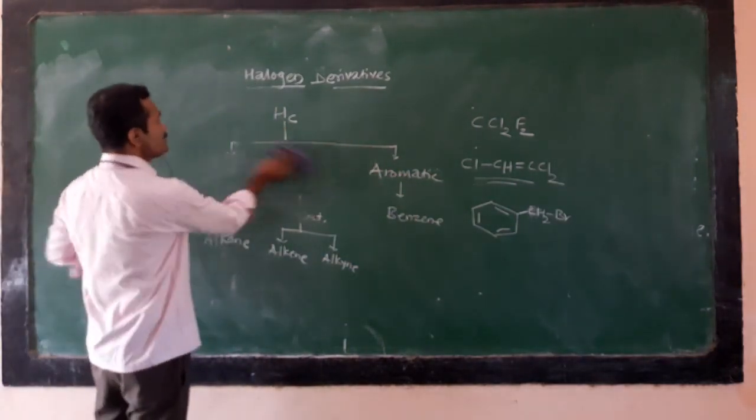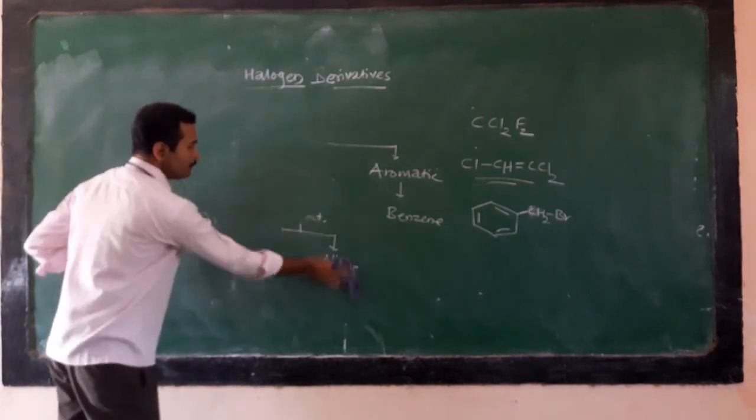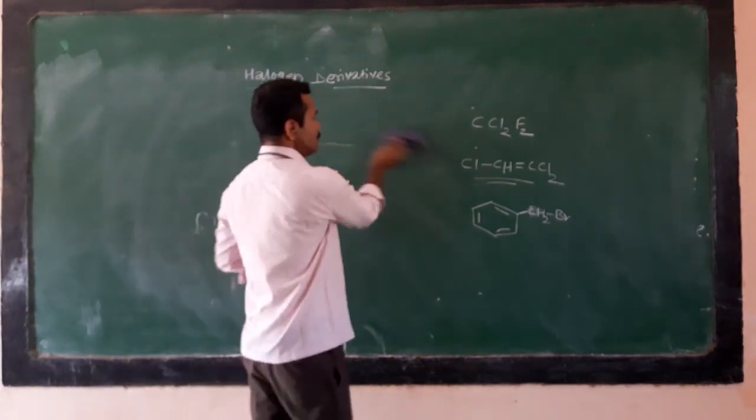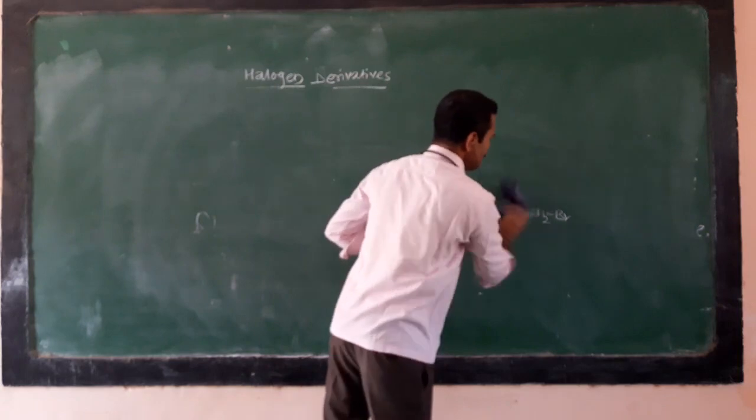Now, the classification of halogen derivatives, based on different types.